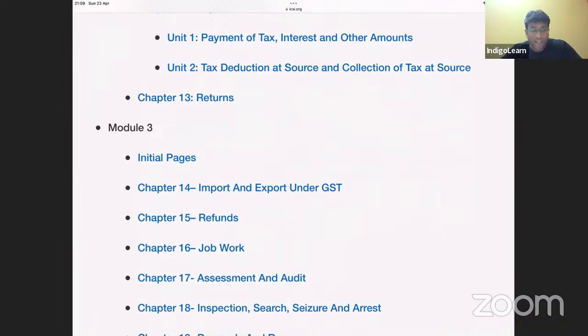And TCS will come only in case of, my dear friends, e-commerce operator. Whenever supply of goods or services is made through e-commerce operator, they will do TCS and make the payment to the actual supplier. But this TCS story will not apply if e-commerce operator is liable to pay GST. Something like cases covered under section 9(5). In those cases, TCS story will not apply.